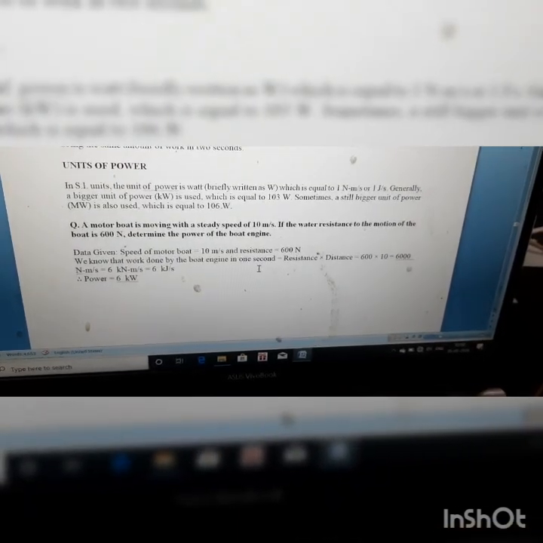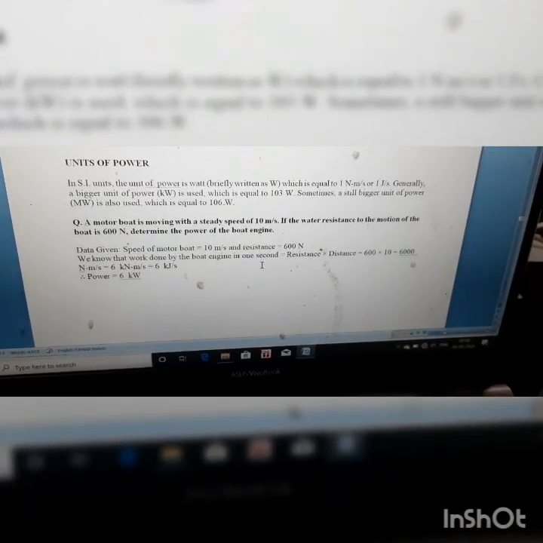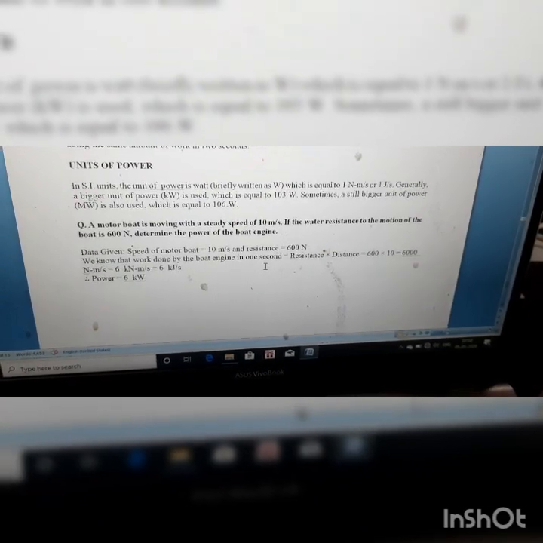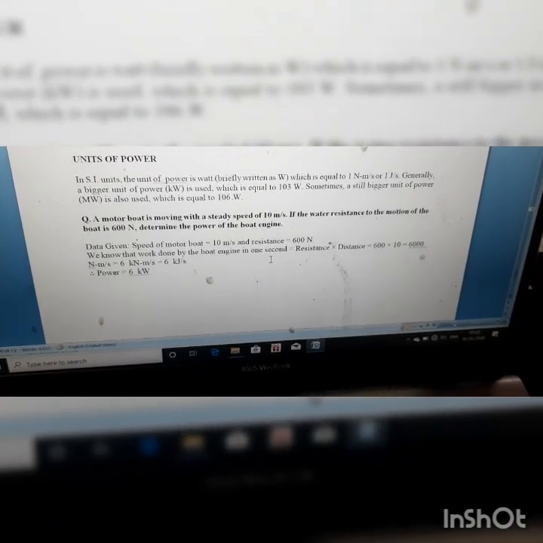A motorboat is moving with a steady speed of 10 meter per second, and water resistance to the motion of the boat is 600 Newton. Determine the power of the boat engine. So it's given the speed is 10 meter per second. So distance per time is 10 meter per second.